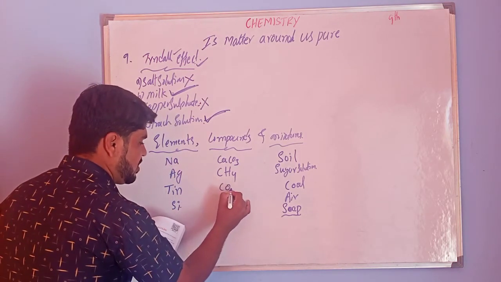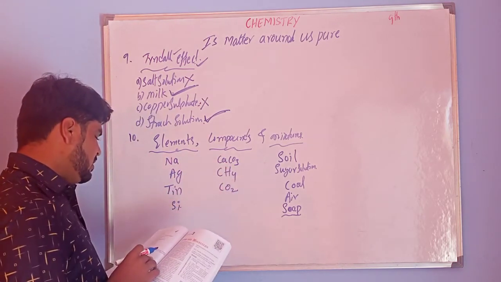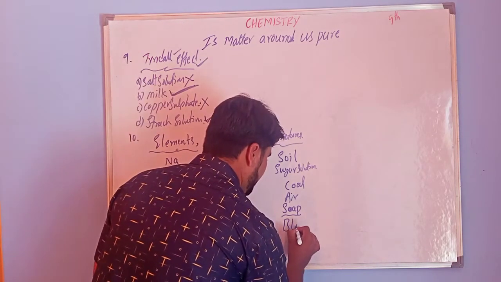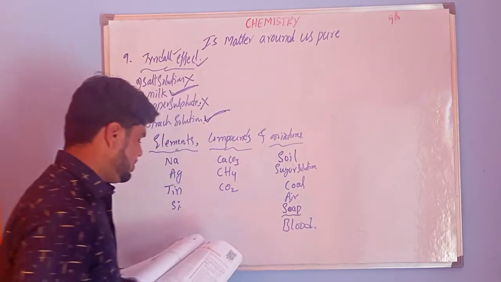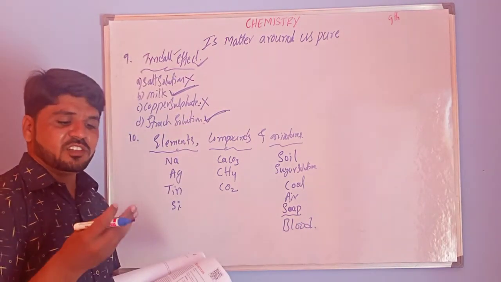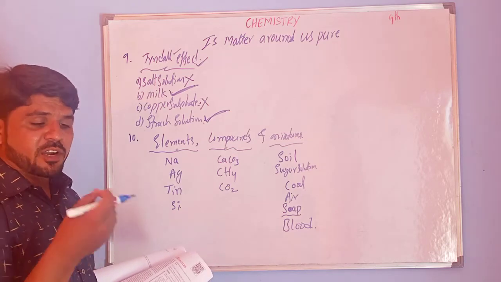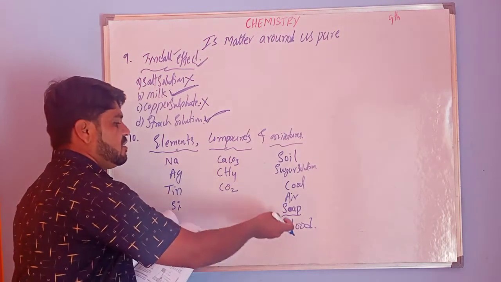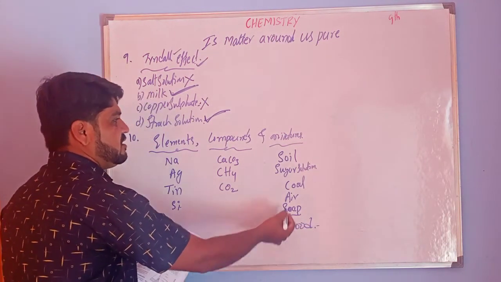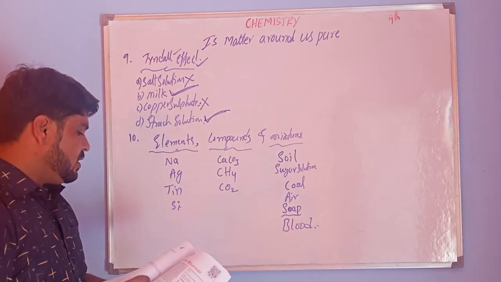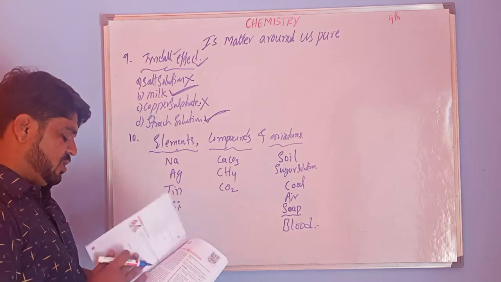Carbon dioxide is also a compound. Next, blood. Blood is a mixture. It contains hemoglobin, which has iron, some water, and white blood cells. These are the components present in blood. So this is our 10th question.